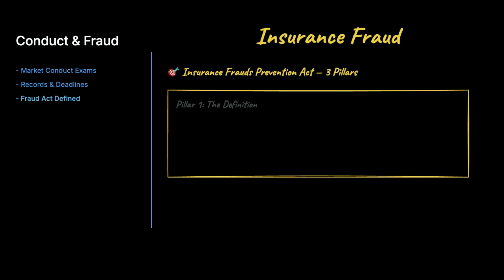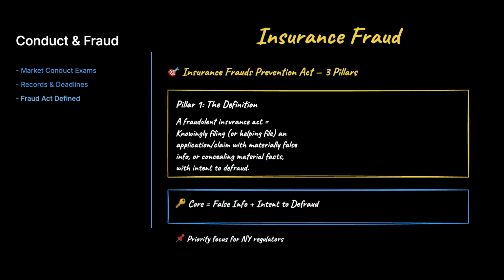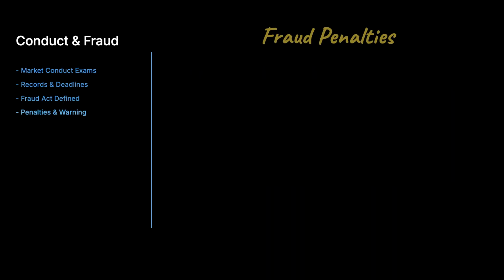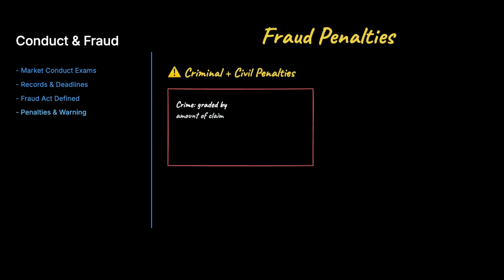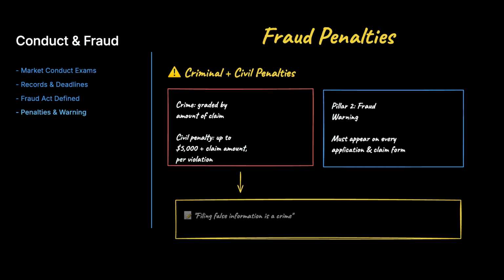Now, insurance fraud, a top priority for New York regulators. The Insurance Frauds Prevention Act rests on 3 pillars. The first is the definition. A fraudulent insurance act is knowingly filing or helping file an application or claim with materially false information or concealing material facts with intent to defraud. That's the core. That act carries teeth. It's a crime graded by the amount involved, and it also carries a civil penalty of up to $5,000 plus the amount of the claim per violation.